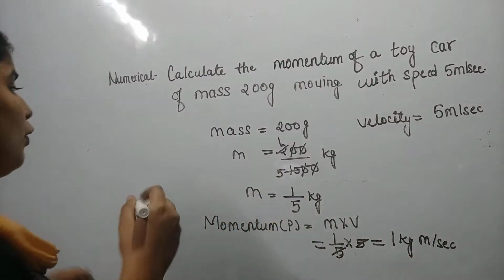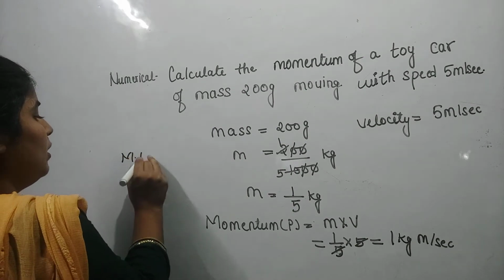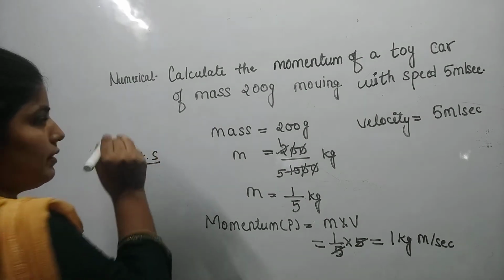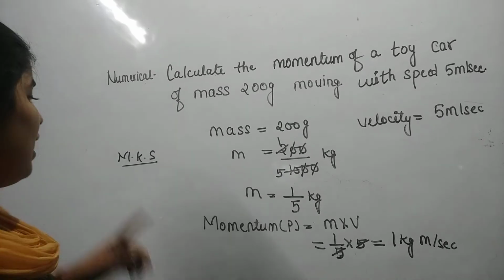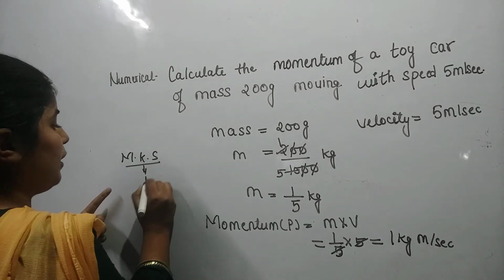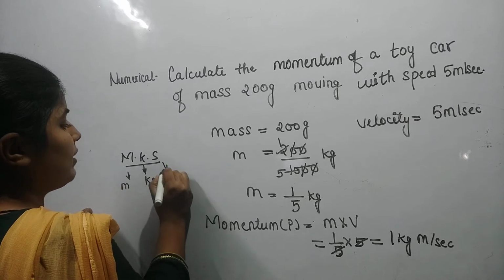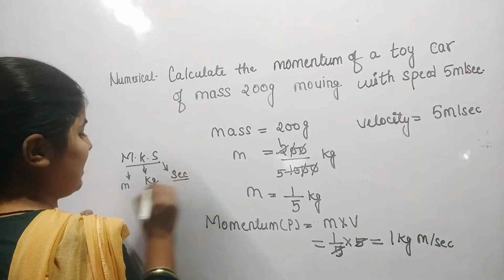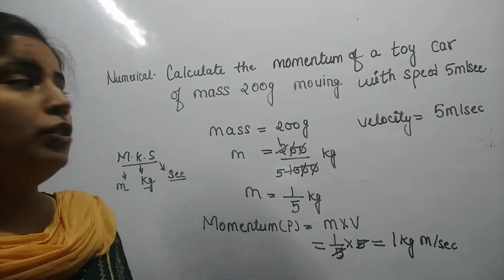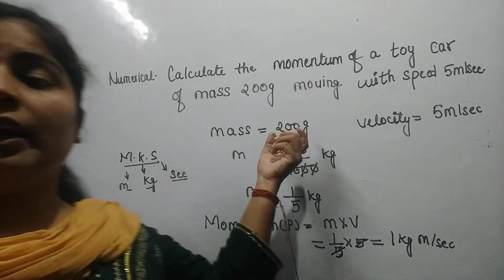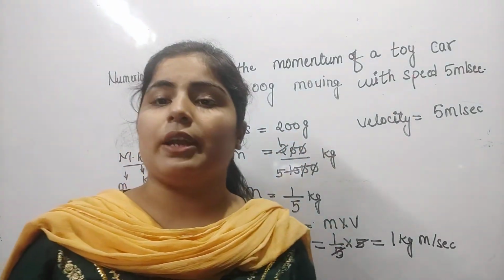If we are following the MKS system, every unit should be in MKS. It means that if mass is there, then it should be in kilogram, if distance is there, then it should be meter, and when time is there, then it should be in second. So that's why we are converting gram into kilogram here.